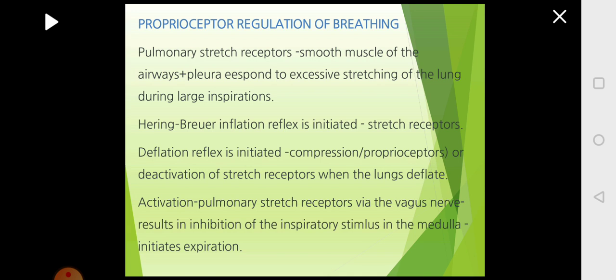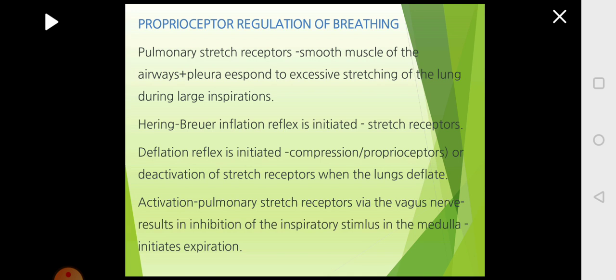So what happens when you are breathing? The lungs will inflate and deflate. Inflation is when it is full, deflation is when the air is going out. So this compression of the lungs will be sensed by the proprioceptors and it will be sent to the brain whenever the lungs will inflate beyond a limit.